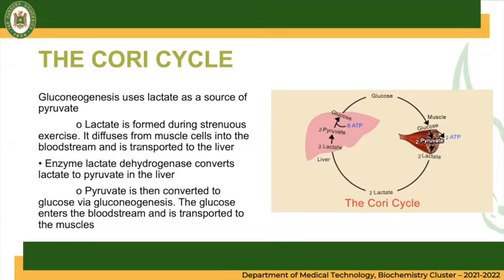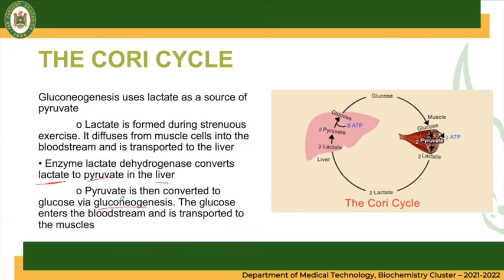And in here, in the Cori cycle, the enzyme lactate dehydrogenase converts the lactate that is formed to pyruvate in the liver. Pyruvate is then converted to glucose via gluconeogenesis. The glucose enters the bloodstream and is transported to the muscles.